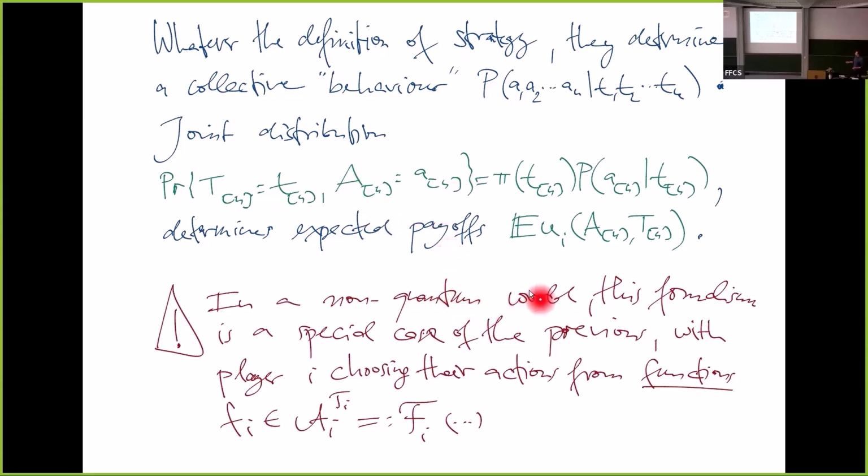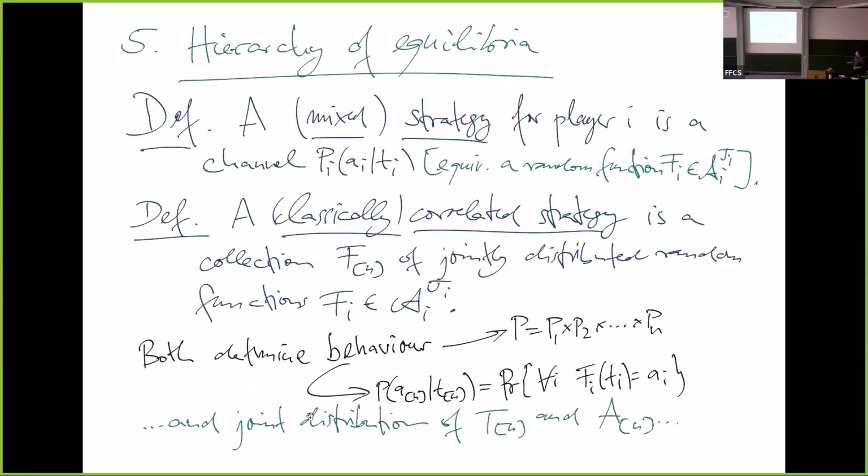So this is how it goes. In a non-quantum world, this is actually not that much more general than the previous one. Why? Because we simply have a different strategy space now. A strategy, what is that? If you're player i, you see a type t_i and you respond with an action a_i. Well, that's a function, or at best a random function. So we can simply apply the Nash framework to a game where the strategies are the set of functions from T_i to A_i.